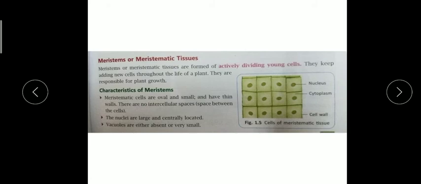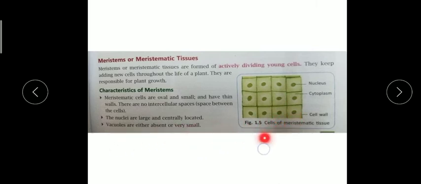Next is their nucleus. You can see it is a properly labeled diagram. You all know from class 6 that plant cells contain a cell wall, not animal cells. Cytoplasm is present and nucleus is present. So this dark green part present in the center is the nucleus. In all the meristematic cells, the nucleus is present in the center, and it is large in size. Vacuoles are either absent or very small.